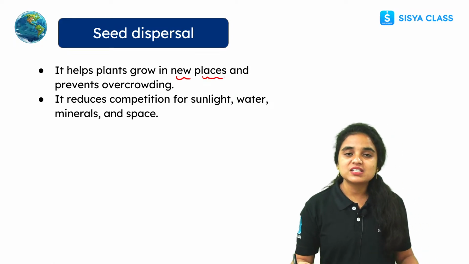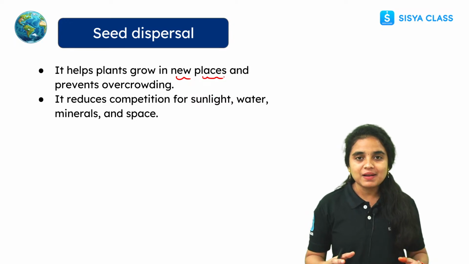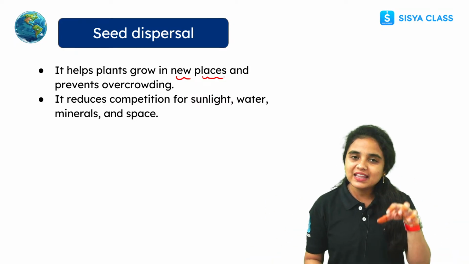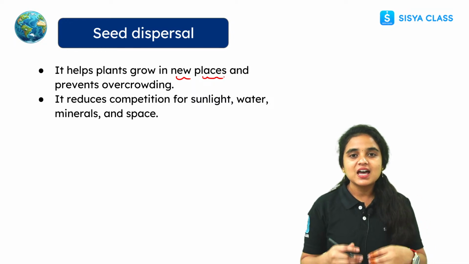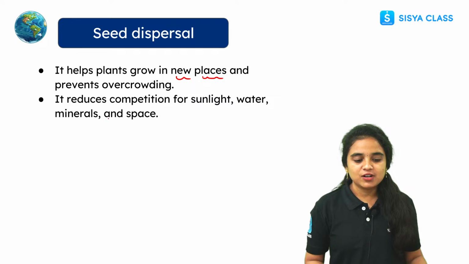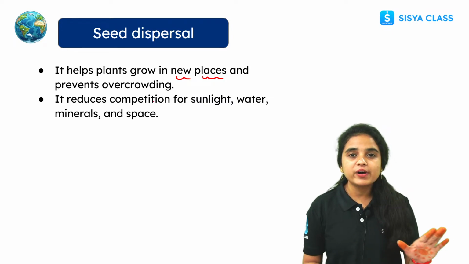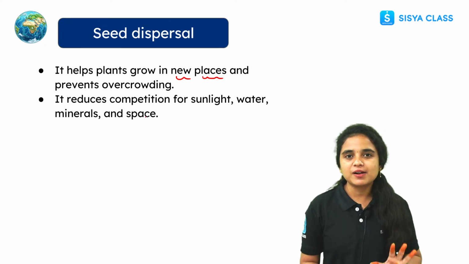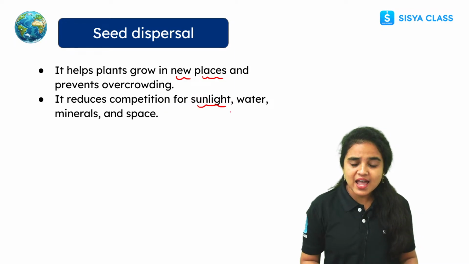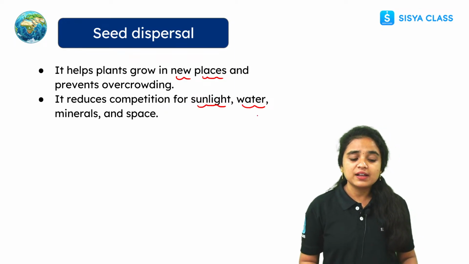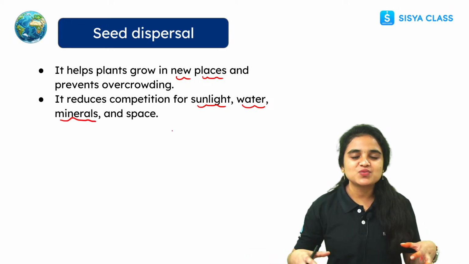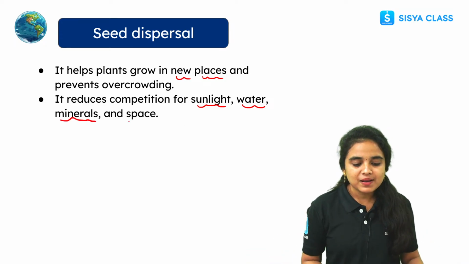When the seeds are scattered to different places and regions, new plants develop there. This prevents the overgrowing of plants in a single area. It also reduces the competition for sunlight, water at ground level, minerals present in the soil, and the space between the plants.